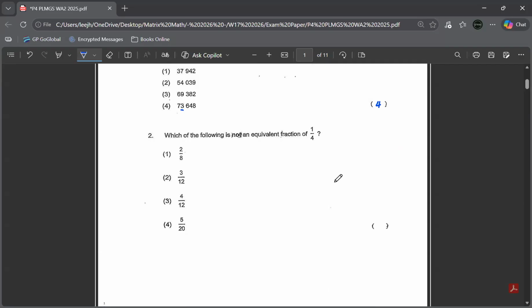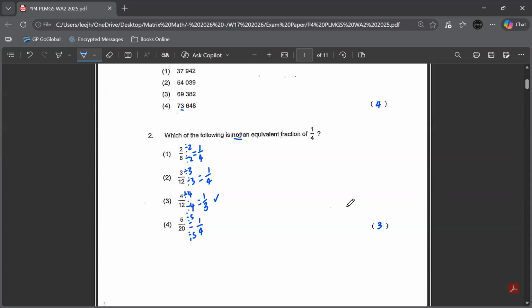Okay. Question 2, which of the following is not an equivalent fraction of 1/4? Which means all these fractions, if you observe, are not in simplified form. Okay, simplest form. So we have to simplify this. So 2/8, you divide by 2, this also divide by 2, 1/4. This can be divided by 3, you get 1/4 as well. But this one is only divided by 4, you get 1/3. And 5/20, you divide by 5, you get 1/4. So which one is not equivalent? It is option 3.